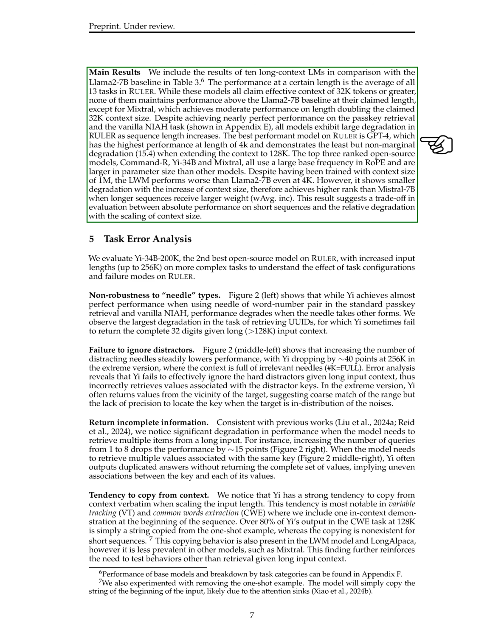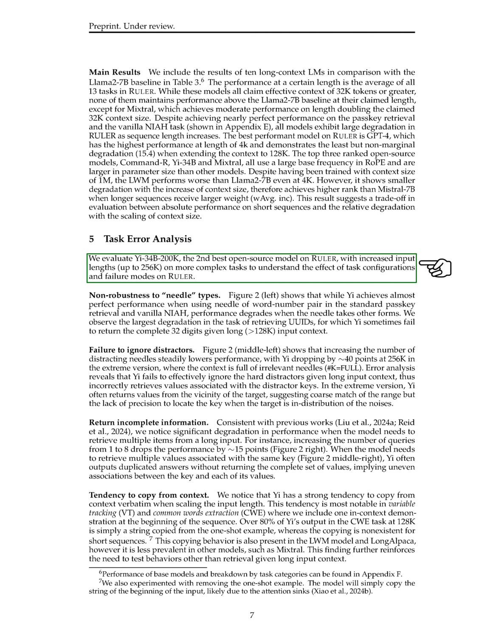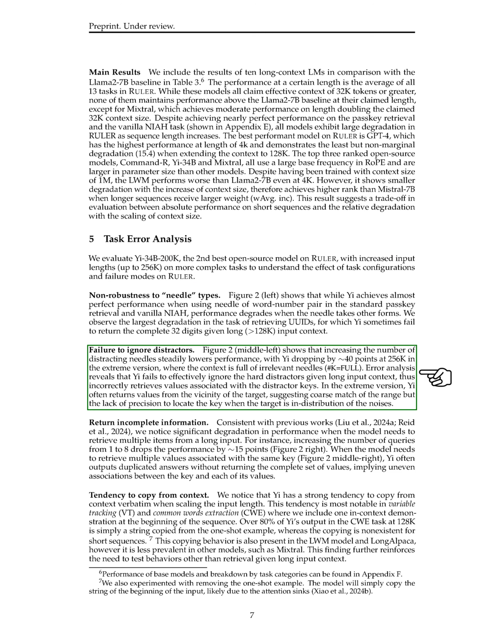The top 3 open source models, Command R, Yi-34B, and Mixtral, used a large base frequency in RoPE and had more parameters. The LWM model, despite being trained with a 1M context size, performed worse than Llama 2-7B at 4K but showed less degradation with longer context sizes. We also analyzed the error patterns of the Yi-34B-200K model on more complex tasks. The model struggled with certain types of inputs, such as word number pairs, and had difficulty ignoring distractors in the context, leading to performance drops in specific scenarios.